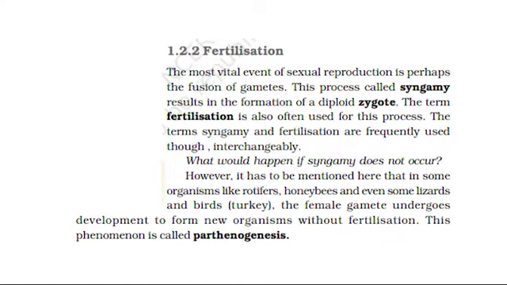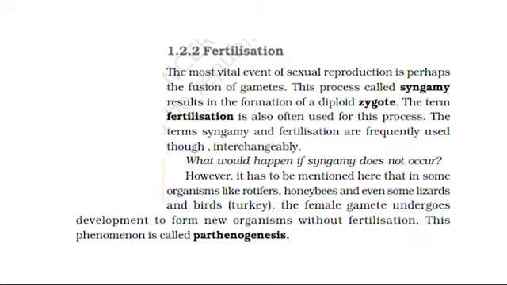1.2.2 Fertilization. The most vital event of sexual reproduction is perhaps the fusion of gametes. This process called syngamy results in the formation of a diploid zygote. The term fertilization is also often used for this process. The terms syngamy and fertilization are frequently used, though, interchangeably. What would happen if syngamy does not occur?